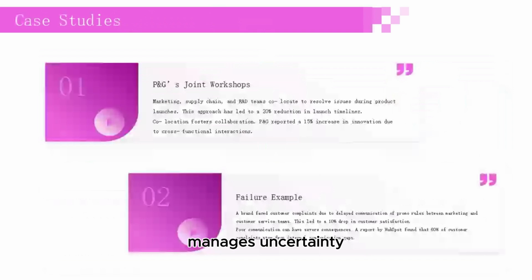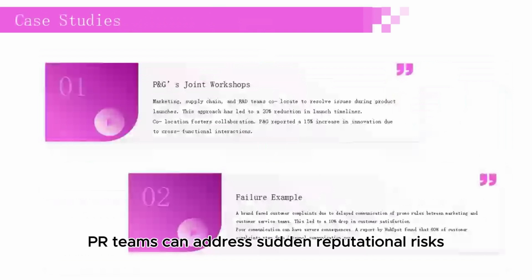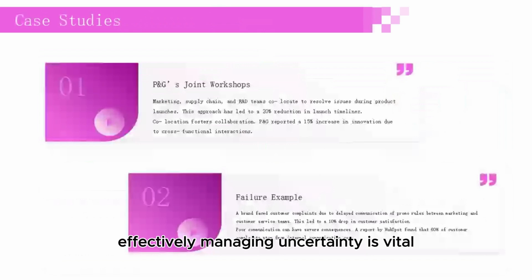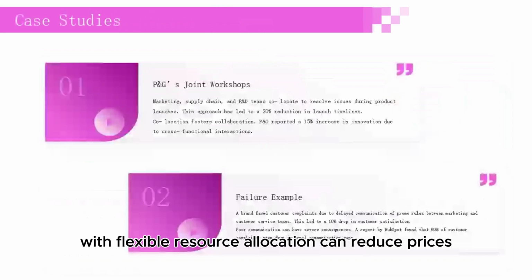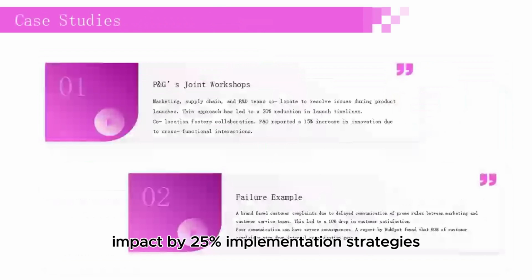Manages uncertainty. Rapidly reallocates resources for crises. For example, PR teams can address sudden reputational risks effectively. Managing uncertainty is vital. A report by Gartner found that companies with flexible resource allocation can reduce crisis impact by 25%.